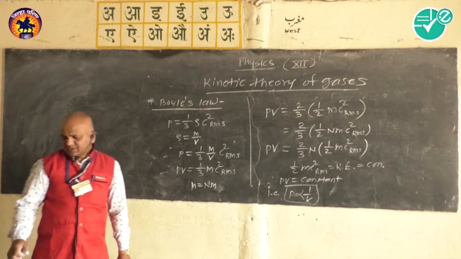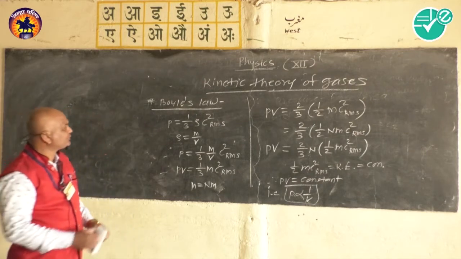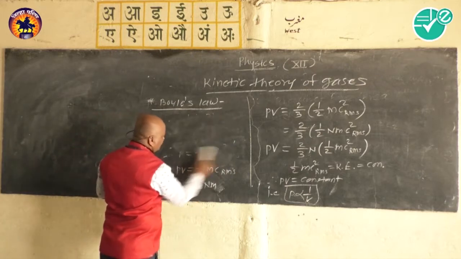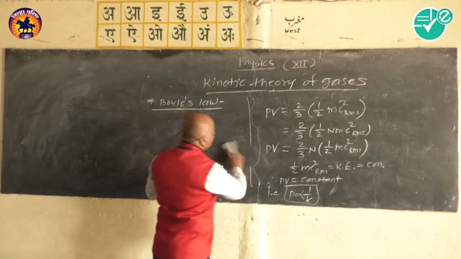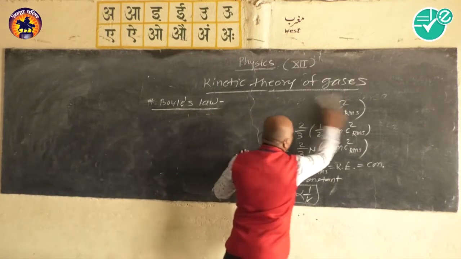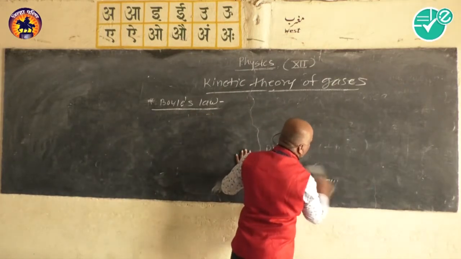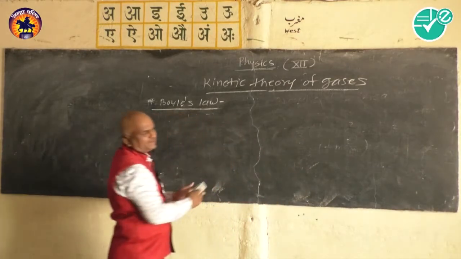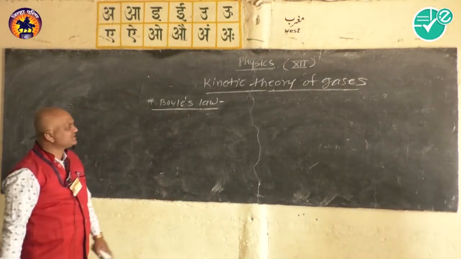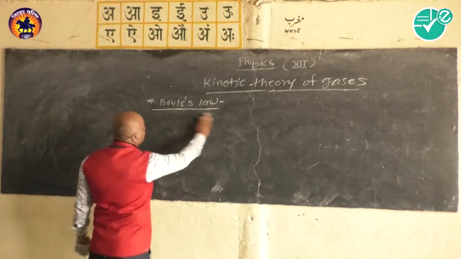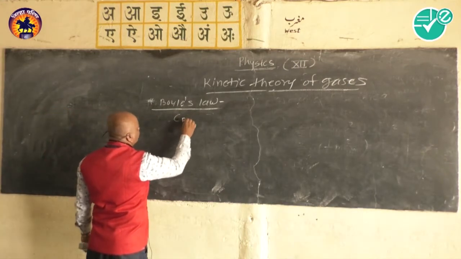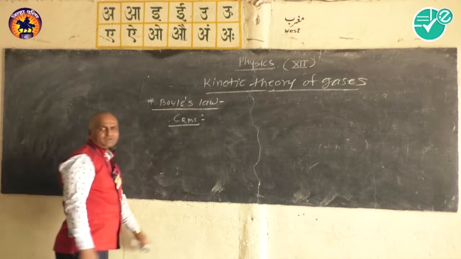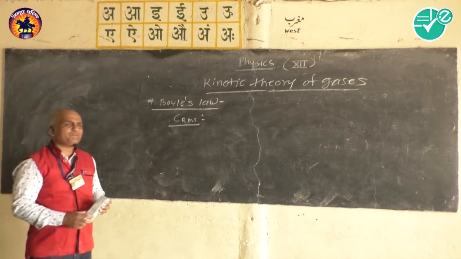Now, depending upon the Boyle's law, we will derive the expression for the RMS velocity and expression for the kinetic energy of a gas. So according to the concept of Boyle's law, we will see the simple expression for the C RMS, that means root mean square velocity.